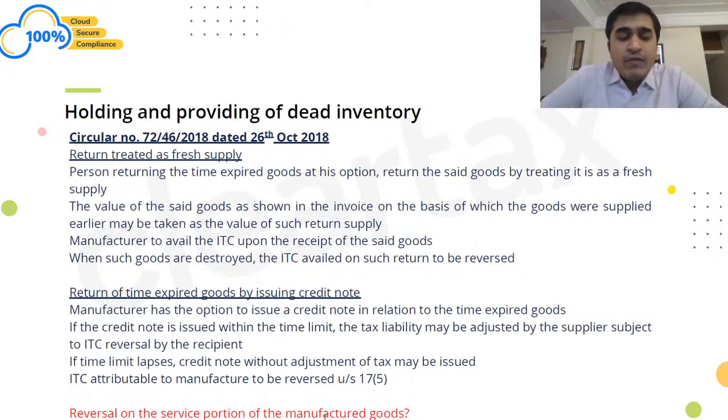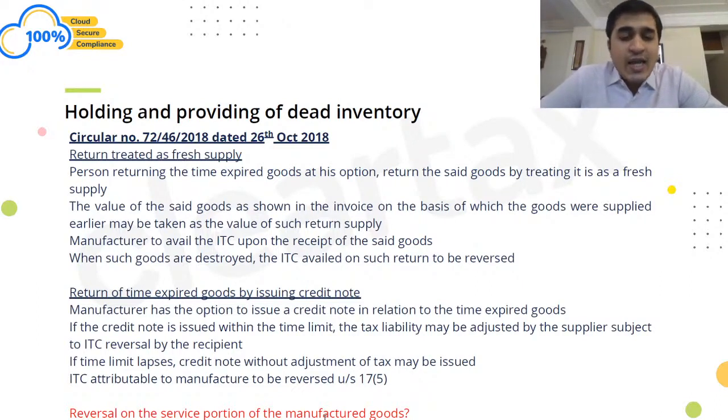And when you are returning those goods back to me, when I had charged taxes from you, you had taken input tax credit. But when I issue the credit note, in that case, you are required to reverse the ITC also on that 5 rupees. But what if I issue an accounting credit note wherein I am not reducing my output? In that case, if I am not issuing a credit note with GST, you are not required to reverse your input tax credit. That is my humble opinion.